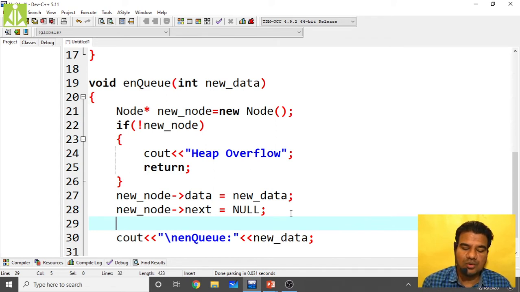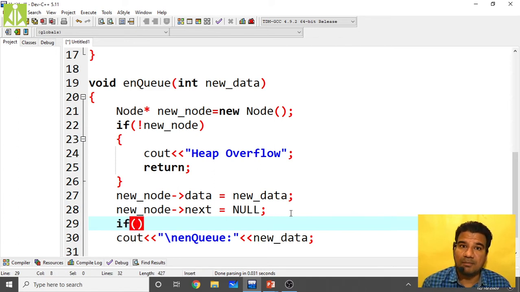After creating the new node, after adding the data and making the next pointer as null, we have to add this node into the queue. So that insertion, that enqueuing, is of two types: when the queue is completely empty and when there are elements in the queue. So two cases. I'm going with the first case now.